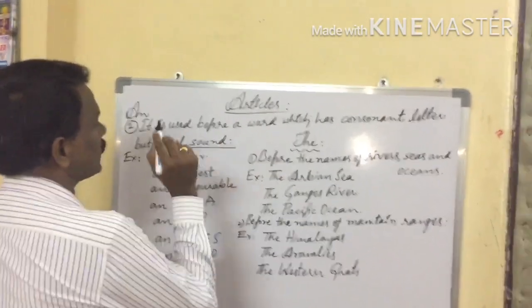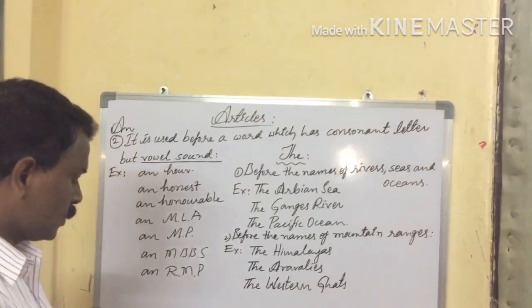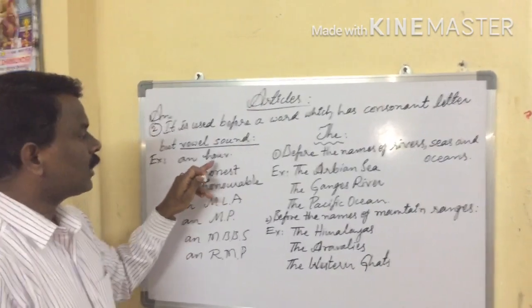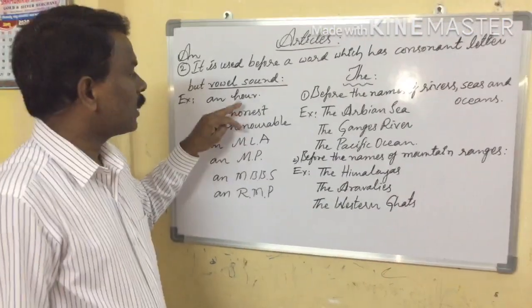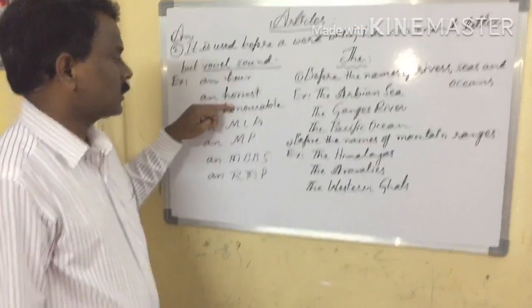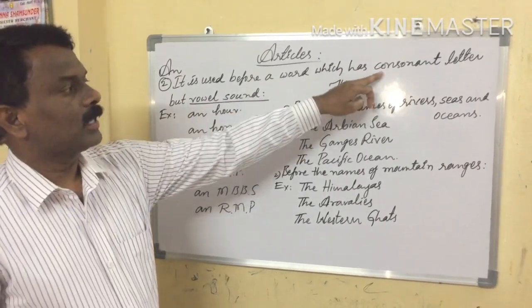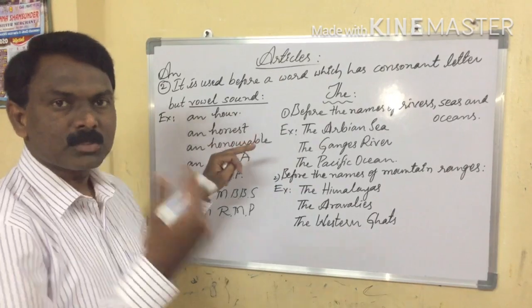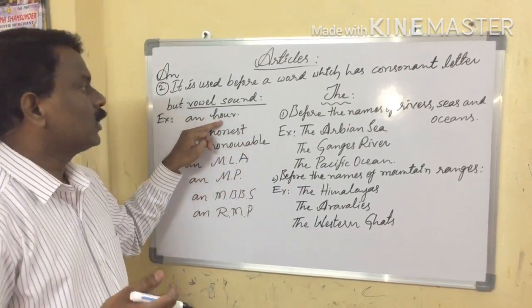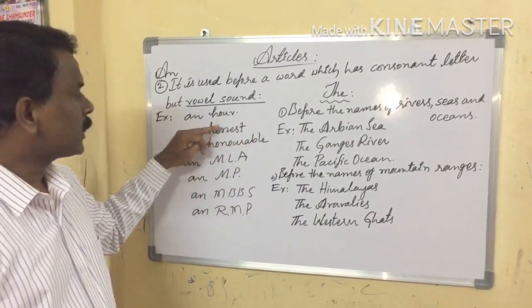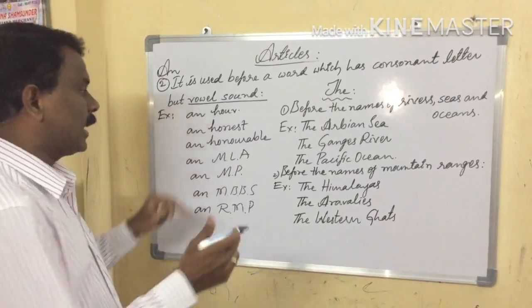Vowel sound is the most important thing here. So that's why here it is called "our". Honest, honorable. The word starts with a consonant letter, but while pronouncing, it produces a vowel sound. So that's why we can use "an".